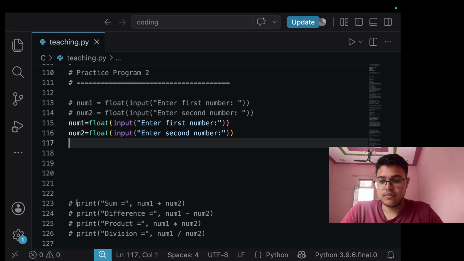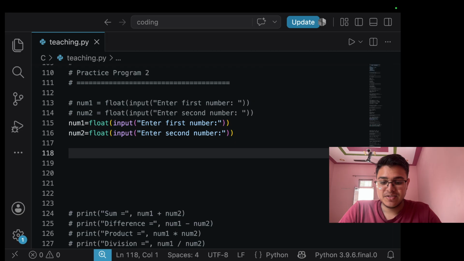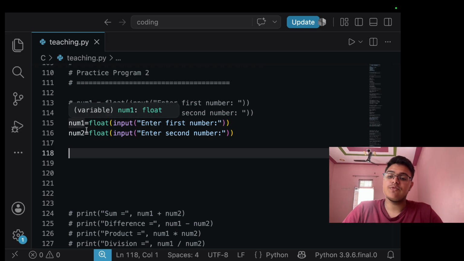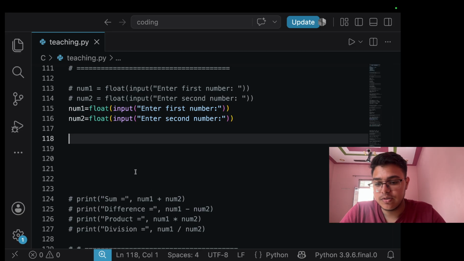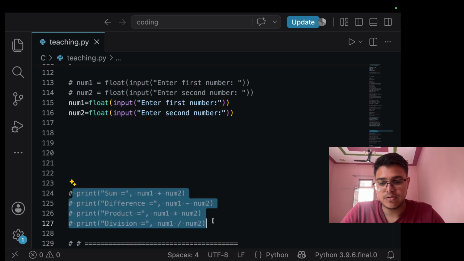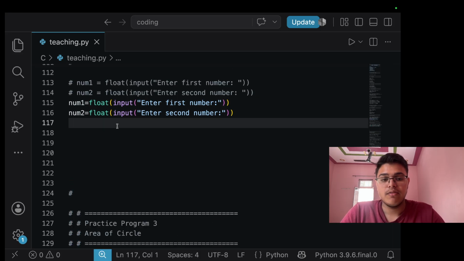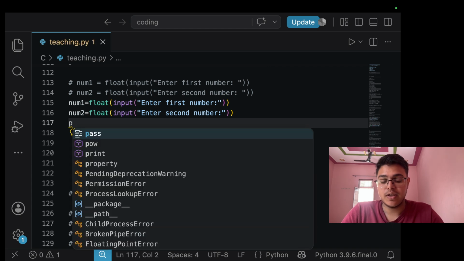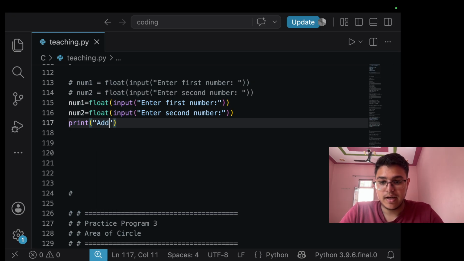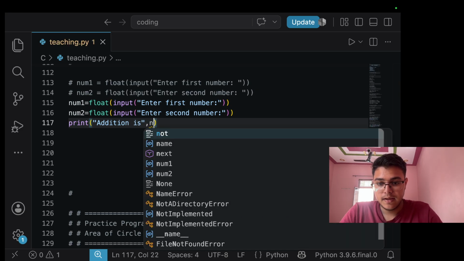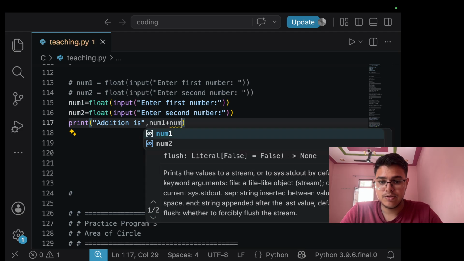Sorry for all this stuff. So we have just taken input from the user, number 1 and number 2. Now I have to do the operations. Okay, we will do all operations. First we have addition. So print "addition is" num1 plus num2.